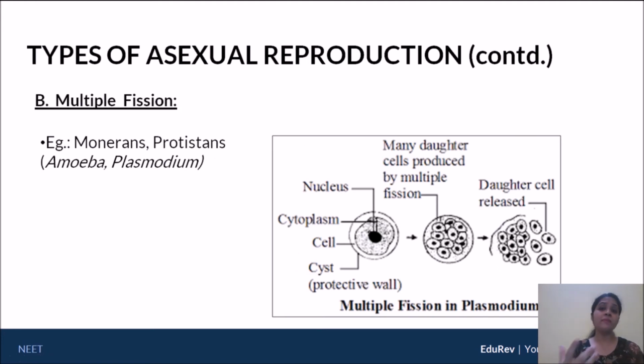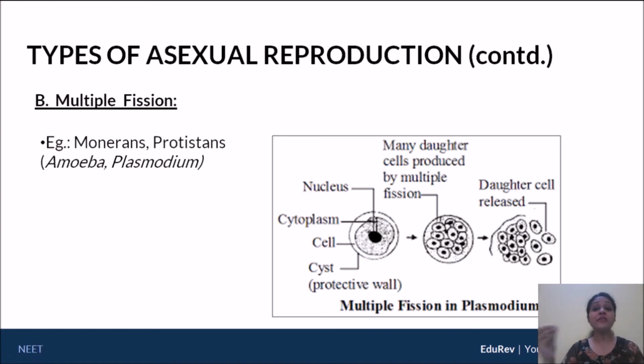However, let's look at multiple fission. Multiple fission can occur in bacteria, and it can occur in protistans, but mainly in protistans we're going to study amoeba and plasmodium. These are 2 very important examples as we carry forward, so you need to remember this really well. In multiple fission, the first thing that you can see is encystment of the parent. Why encystment?